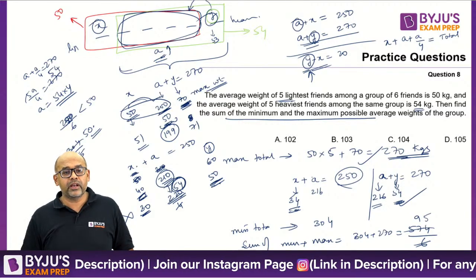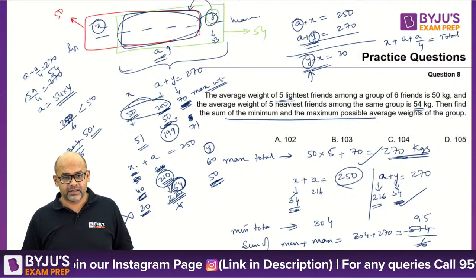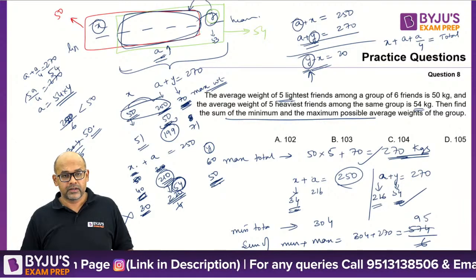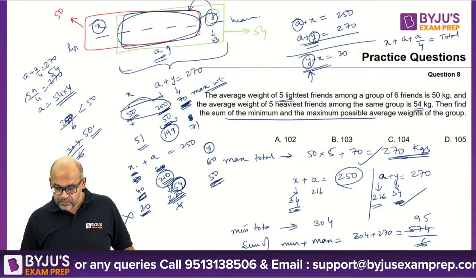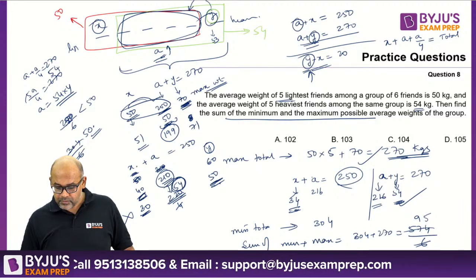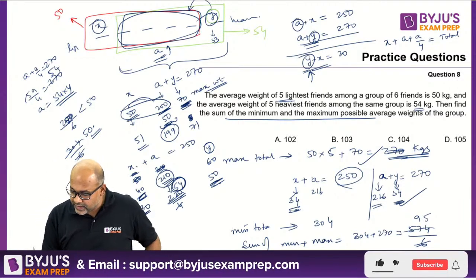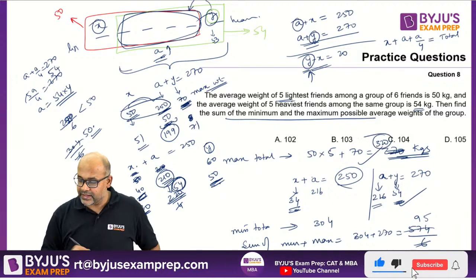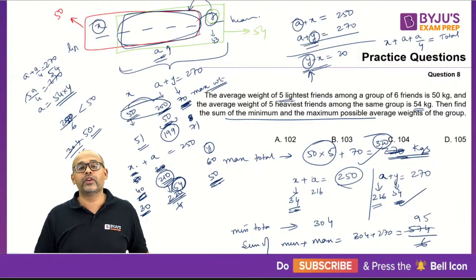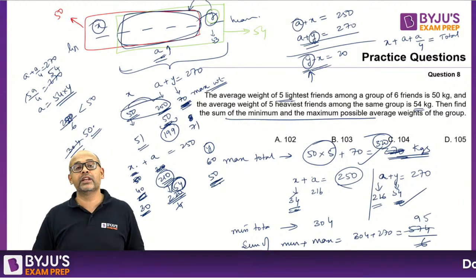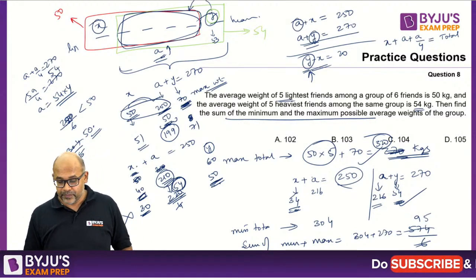Vicky, how can it be 36? Oh yes, that is correct. This is 320. That is the error. Okay. 50 into 5 is 250. 250 plus 70 is 320. Okay, my bad. That is the error.